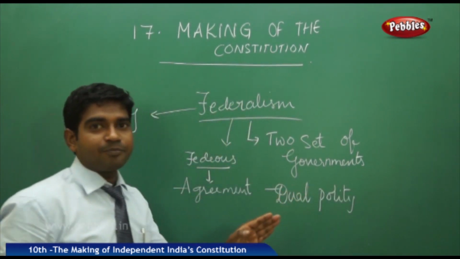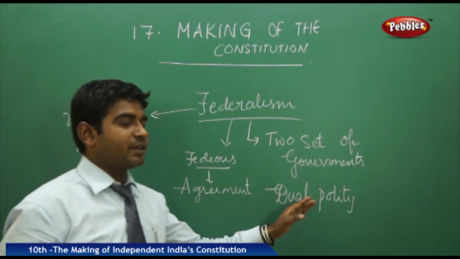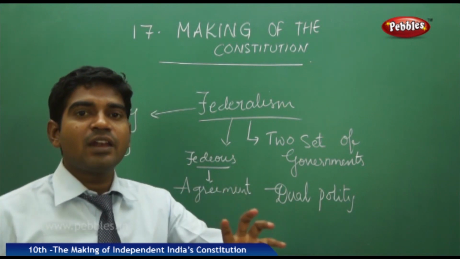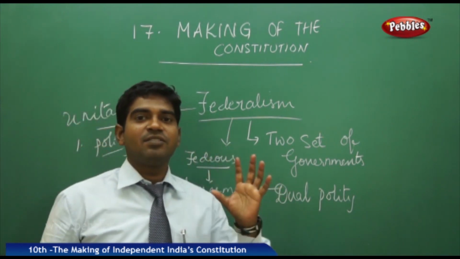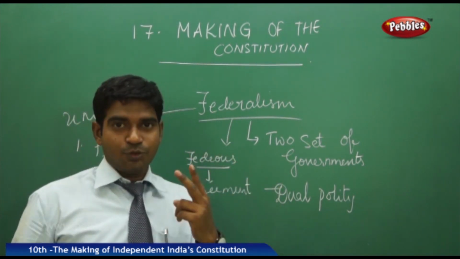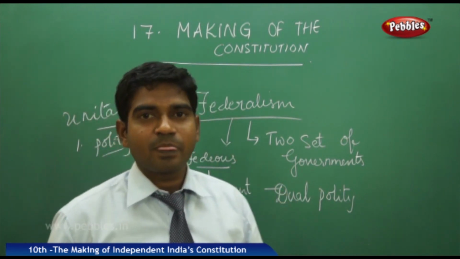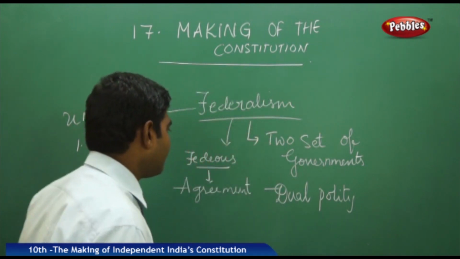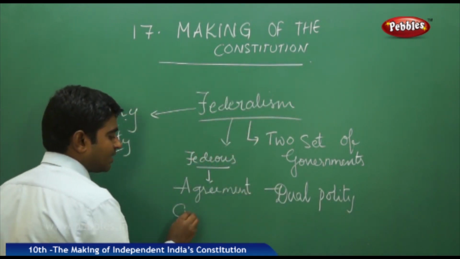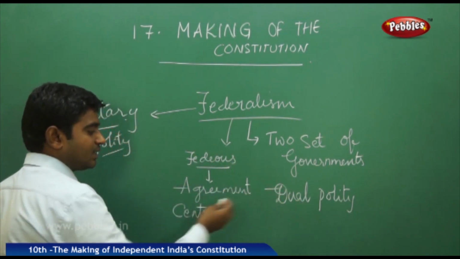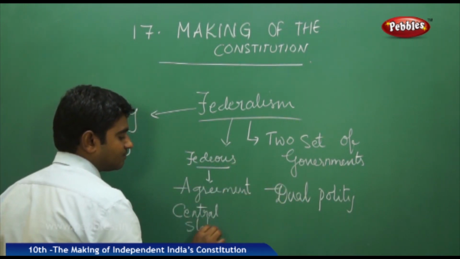What is dual polity? I think we all know the meaning of the word polity. Polity gives us the meaning of the rules and regulations of the entire government setup, ministers and everything. Now dual means two. So what are two polities? How can two governments be framed? Simple. We have two governments. One is at the central level. The other one will be at the respective state level.